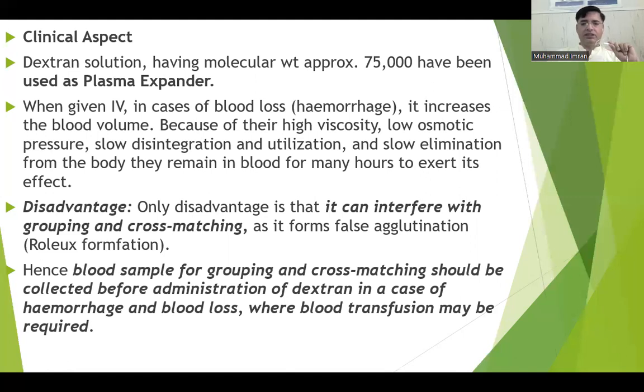The only disadvantage is that it can interfere with grouping and cross matching as it forms false agglutination. When we add this dextran in our blood, what happens? It will make a coating over the surface of the blood cells, and our antigen will not be exposed toward the antibody. That's why we cannot identify the blood group after the injection of this dextran.